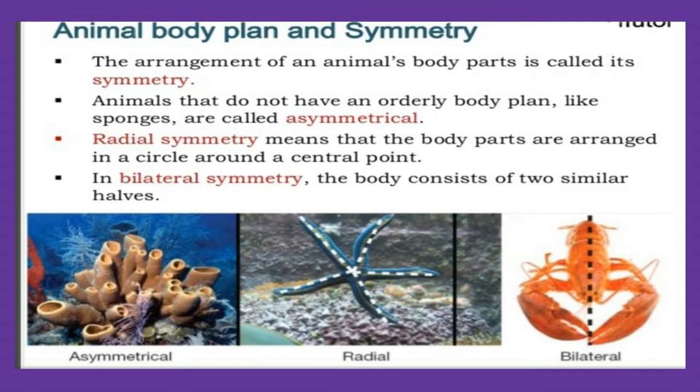In bilateral symmetry, the body consists of two similar halves. You can see the picture. The third one is bilateral symmetry. If you cut it into these two parts, the right hand side will be the same as the left hand side. That type is called bilateral symmetry. For radial symmetry, you can see the second picture. It is a circle around the central part. You can see the central part. It is a star-like structure which has a central part. So it is called radial symmetry.